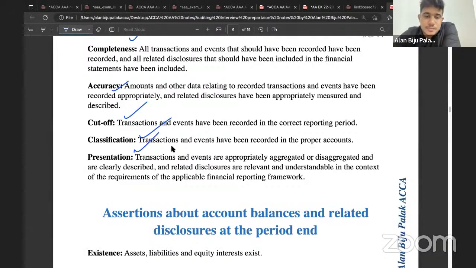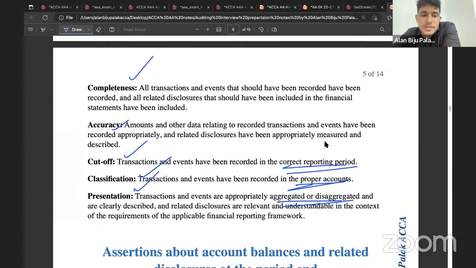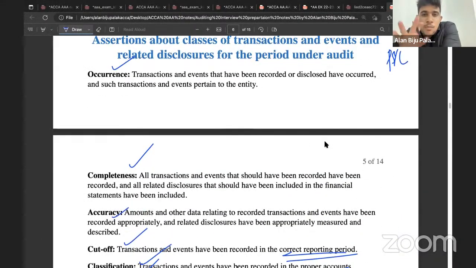വാട്ട് ഐ മീൻ ബൈ കട്ട് ഓഫ്? Transactions are recorded in the correct period. Then what about classification? Transactions are recorded in the accounting heads. And what about presentation? Transactions and events are appropriately aggregated or disaggregated. Yeah, as per accounting policy, they have properly presented it in the financial statements. These are the assertions, right? And in order to understand whether these are the points which you need to include in relation to occurrence, you must always consider whether the scenario, അതായത് ചിലപ്പോൾ നിങ്ങളോട് ക്വസ്റ്റ്യൻ അത് പറഞ്ഞിട്ടുണ്ടാവും that the auditor have already performed some set of procedures and they might be asking you to perform the rest of the procedures.